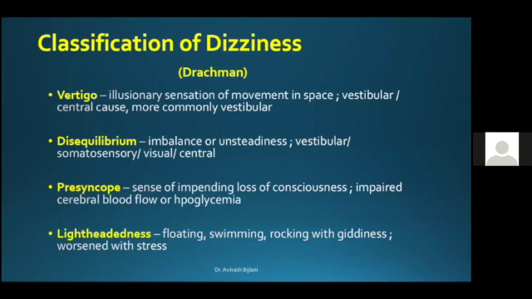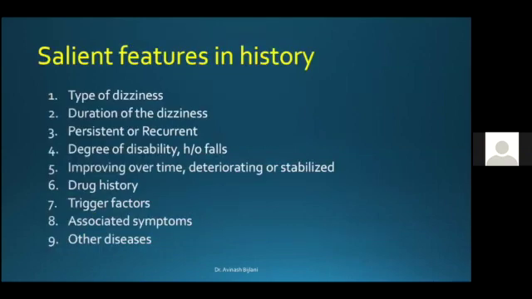Lightheadedness is the most vague kind of sensation, when the patient says he's getting a sensation of floating, swimming, or rocking with giddiness, and usually this kind of situation is worsened by stress.